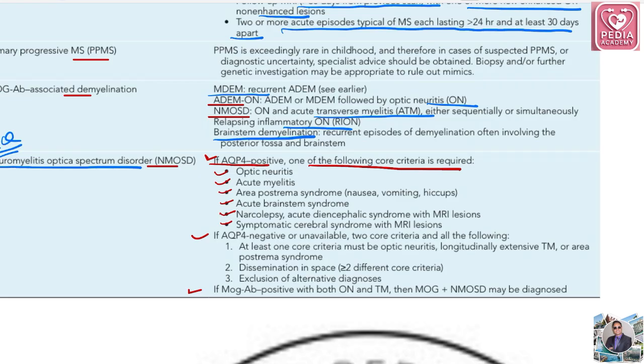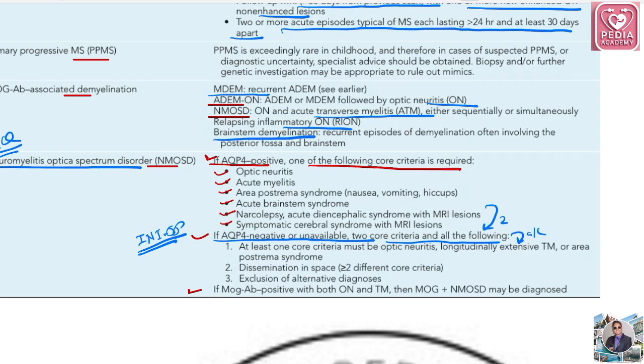If it is aquaporin negative, so this was a question of INISS, a patient of NMOSD was aquaporin 4 negative. So what are the criteria for diagnosis? At least two criteria are needed, with all of the following. Two core criteria and all the following means about two core criteria and below all. So these should be present.